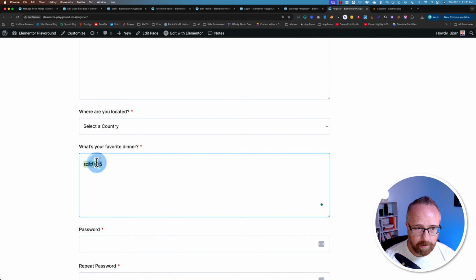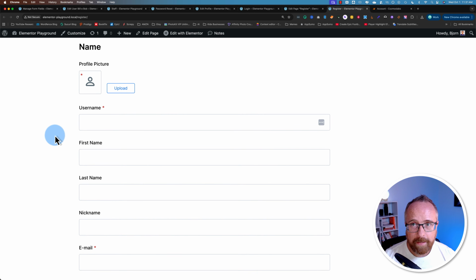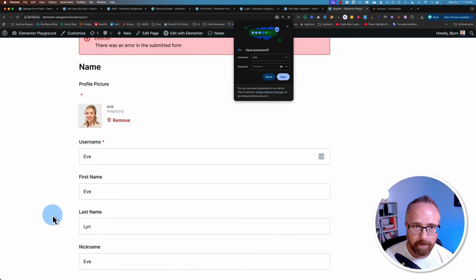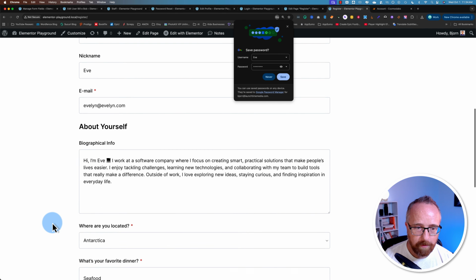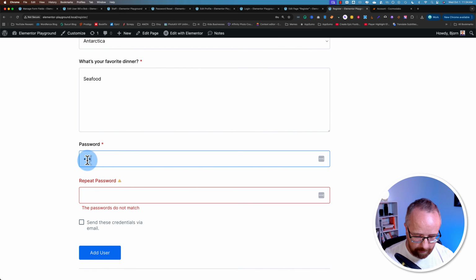We've got a whole text box for some reason. So just 1 line, but that's okay. We work with what we have. So let's add a new user and add that information for them. All right, that's all filled out. Add user. There's an error in the form. What did I do wrong? The password didn't match. Oh, I got my caps lock on.